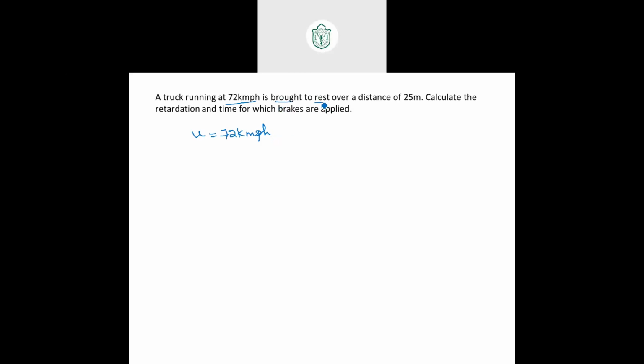Is brought to rest means finally velocity became 0 km per hour, just write 0, over a distance of 25 meters. Over a distance of 25. Ma'am, displacement, no. Why distance you are writing? S means in linear motion, that is in straight line motion, distance and displacement both are same. Okay, so make a note.